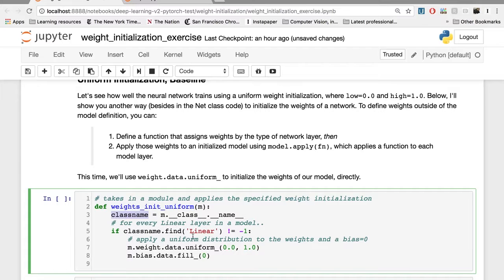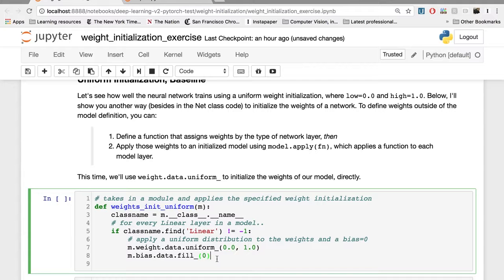And here I'm checking for any linear layers in our model. For the weights in each linear layer, I'm going to apply a uniform distribution with a low range of 0 and a high of 1. And here I'm setting the bias to a constant value of 0. Just like nn.init, there are a number of distributions that you can call upon to initialize the weights of a network in this way. Then there's one more step.